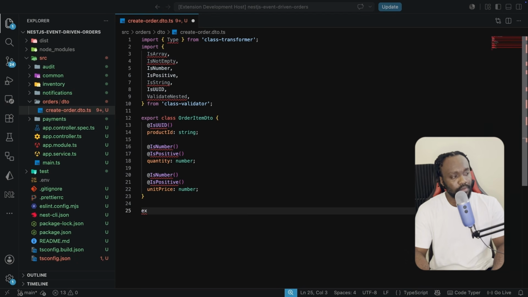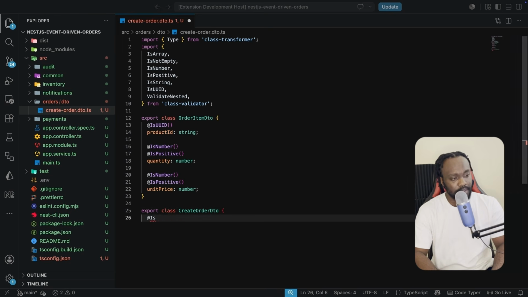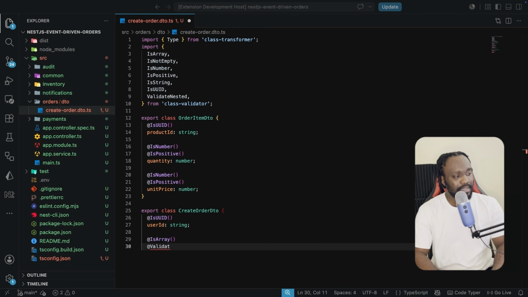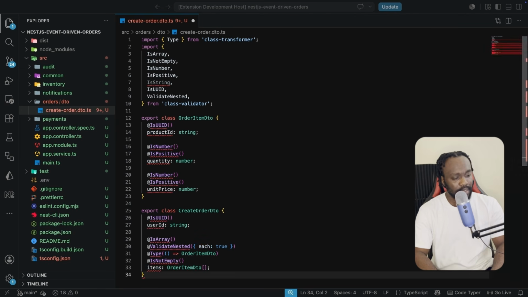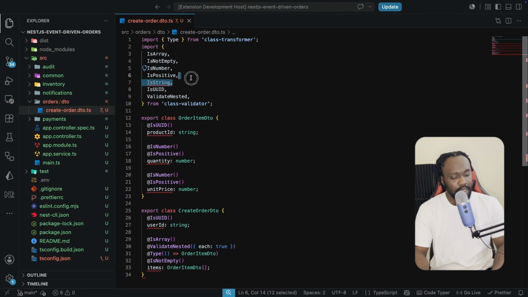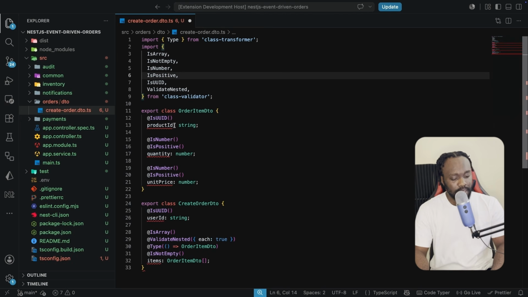With these, we can go on to export the class create order DTO. Now the create order DTO is going to take the user ID of type UUID. So this is a string, and then is array. And we want to validate nesting here because this array is going to contain objects. So we're going to say each is going to be true. And the type here is going to be the order item DTO class that we defined. We do not need this to be empty, so it's required. And the items is going to be the order item DTO list here. I'm going to get rid of a string, and then I'm just going to add an exclamation mark here so that the errors can go away.